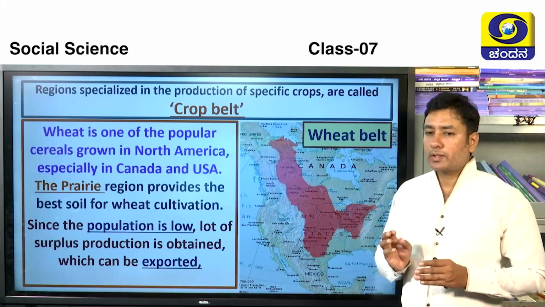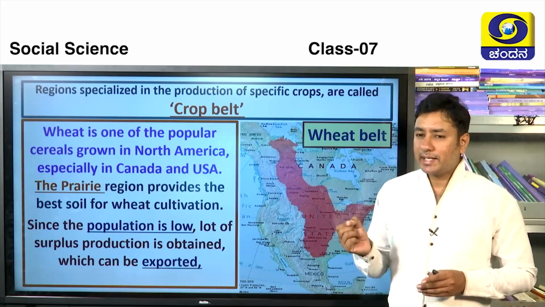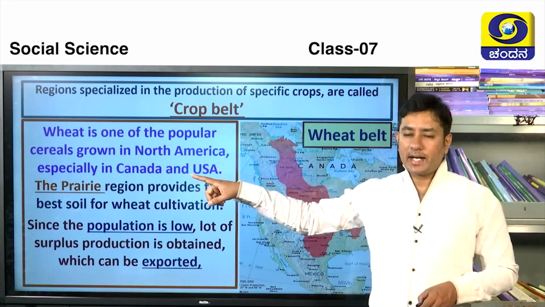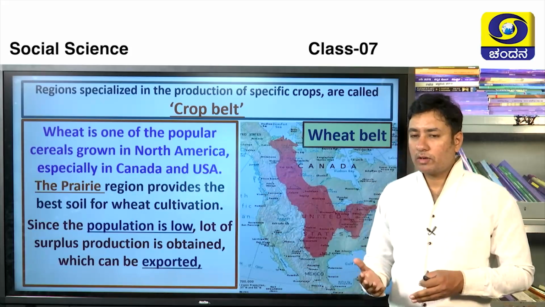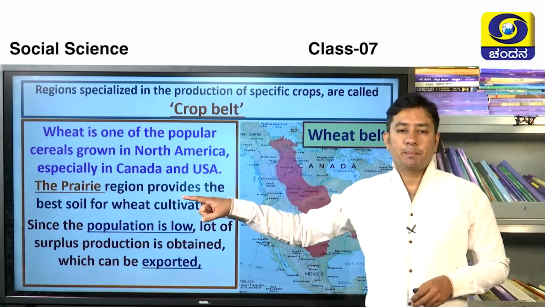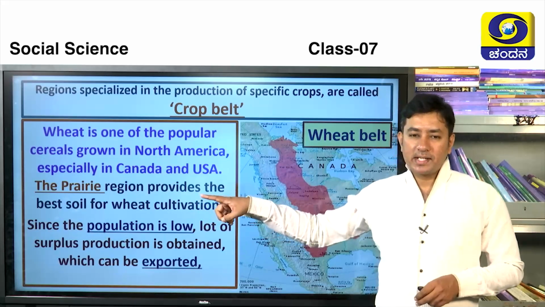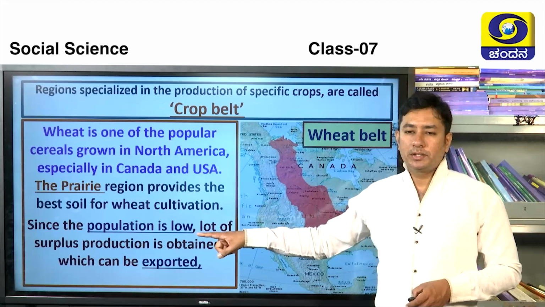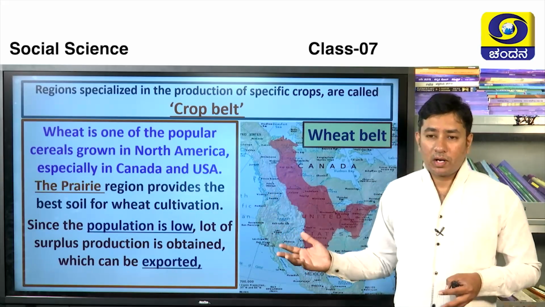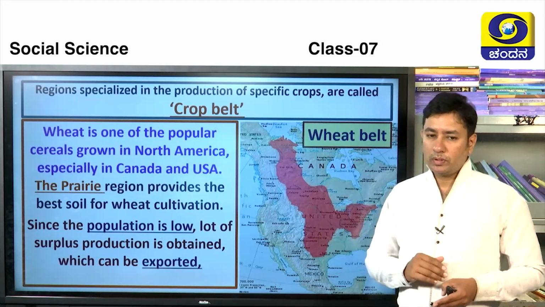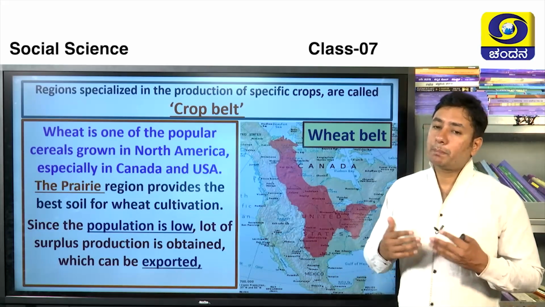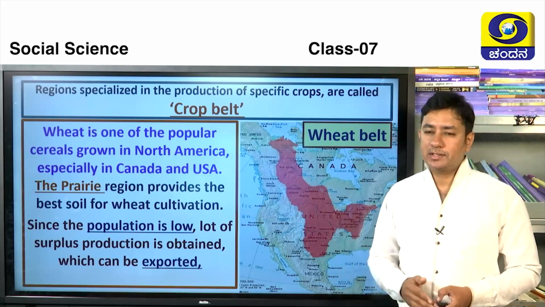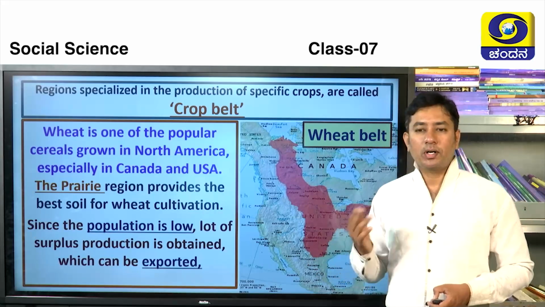That is, agricultural product which are normally grown in grass kind of plants is known as cereals. Okay. So normally in Canada and USA we can see more amount of wheat grown areas. The prairies region, as I told you earlier, the prairies region provides the best soil for the wheat cultivation. Since the population is low, the population of entire North American continent is very low. Okay. So they are producing surplus amount of agricultural goods and they are exporting it to the different nations, that we also can call it as different continents.